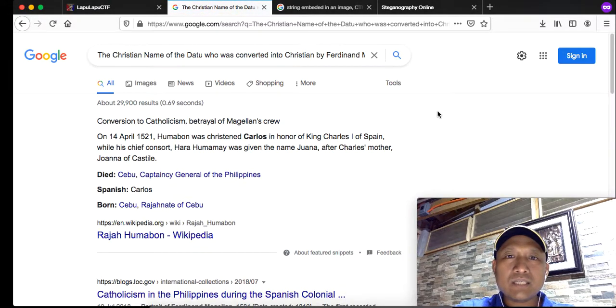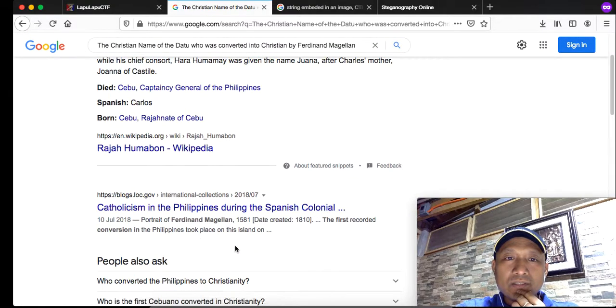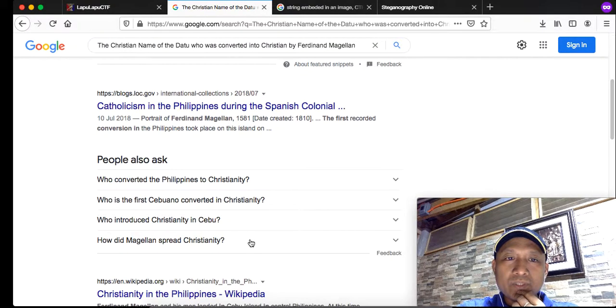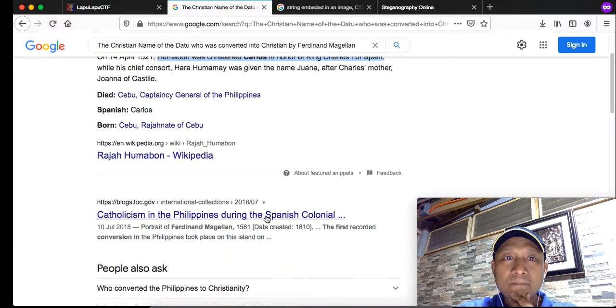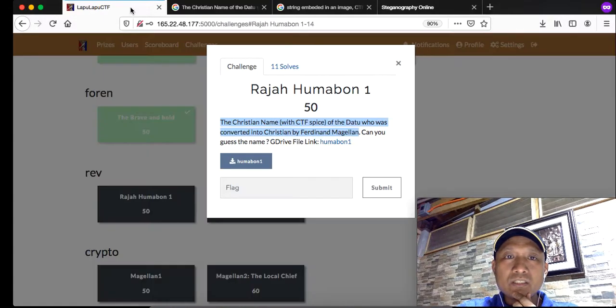And let's see. Humabon. Humabon was christened by Carlos in honor of King Charles of Spain. So, is it just Humabon? Or is it a full name, we don't know. But judging on the challenge, if you notice the title, Raha Humabon.